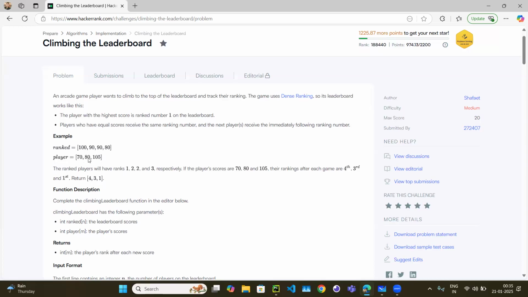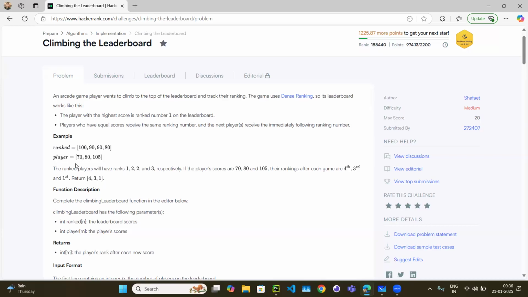When he plays the second game, we have to use the existing leaderboard, the one that is for rank one. You can't say, now I have a leaderboard which has 100, 90, 90, 80, and 70. No, we have to use the same leaderboard.